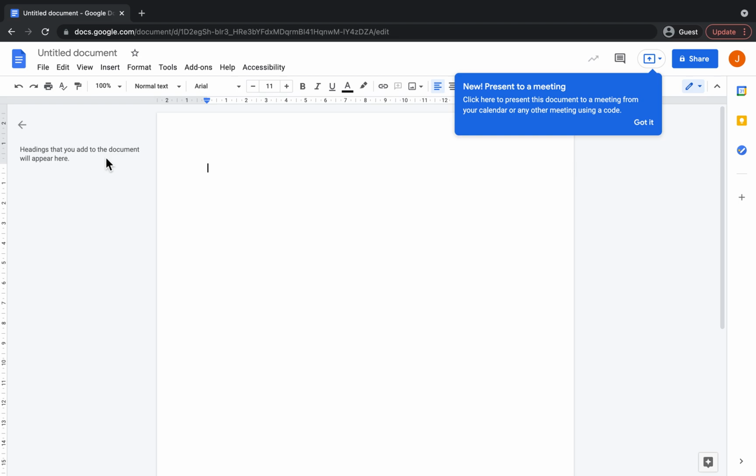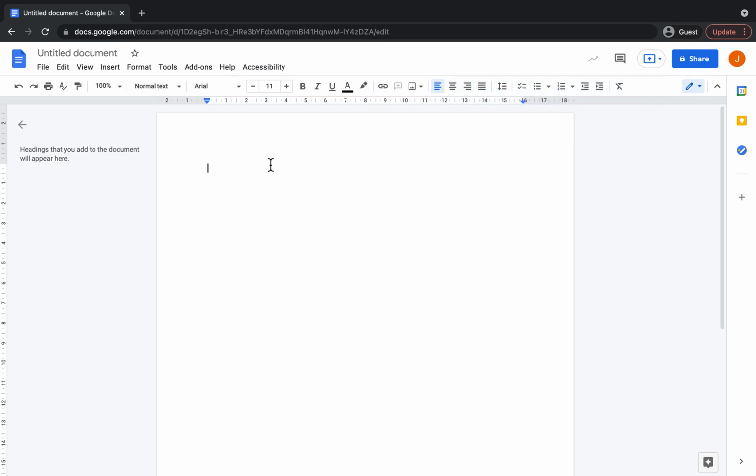So all you have to do to start writing in your docs is just to click on the blank page and start typing whatever it is that you want to type. So you're going to have typed quite a lot probably. Google Docs normally presumes that you're going to be typing line after line in paragraphs. You're going to press enter, you're going to start in another paragraph, and you will carry on like that. What I'm going to show you first is after you've written everything that you wanted to write, I'm going to show you how you can actually format that text.